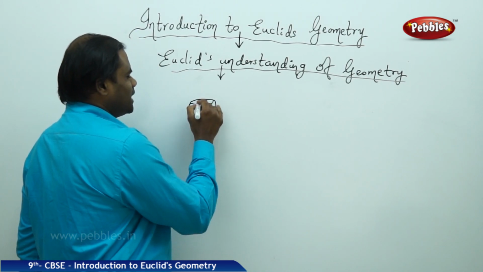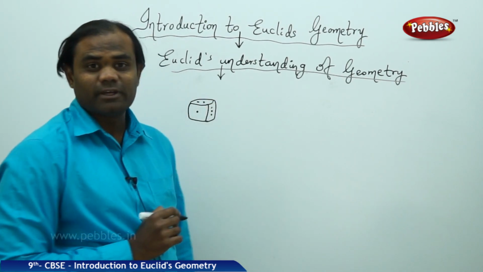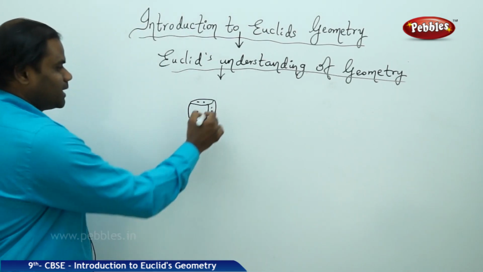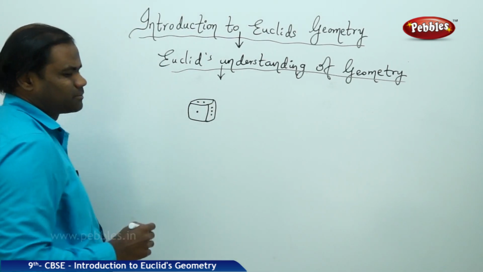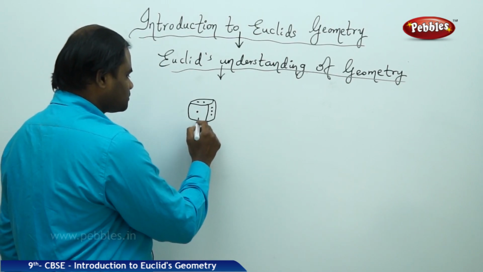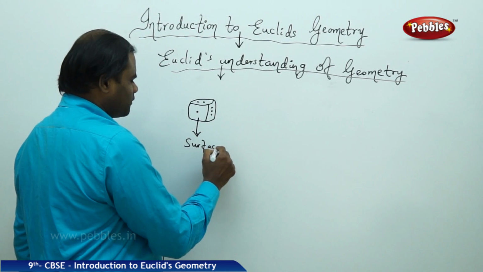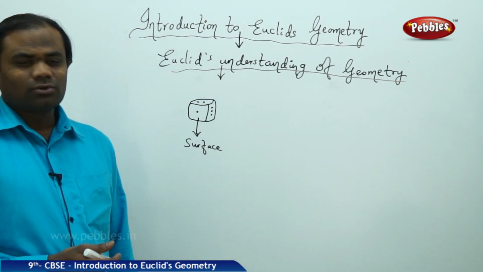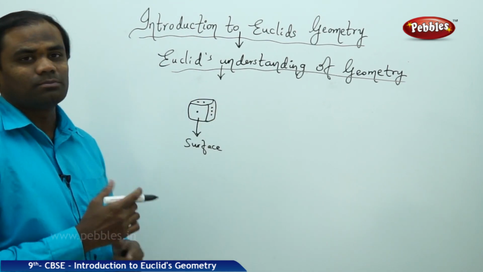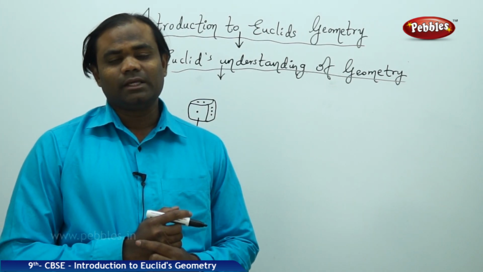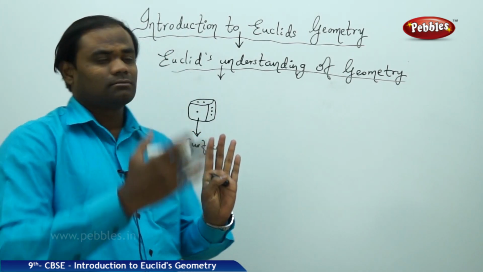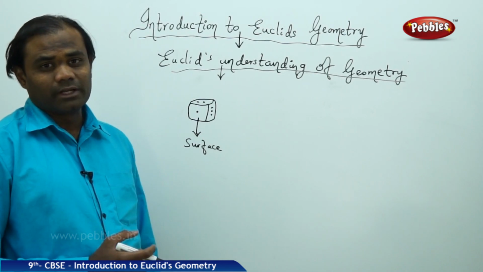We all know that a die has 6 faces. So I take the example of a die in which each face is called a surface. Euclid took each face to be a surface, and each surface is nowhere related to the other surface.